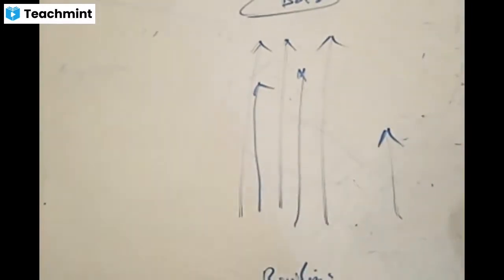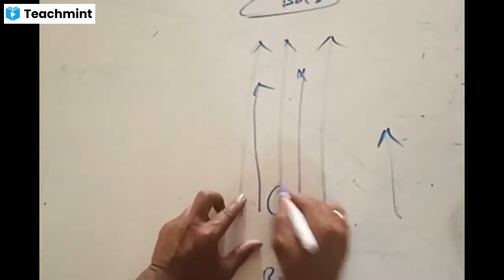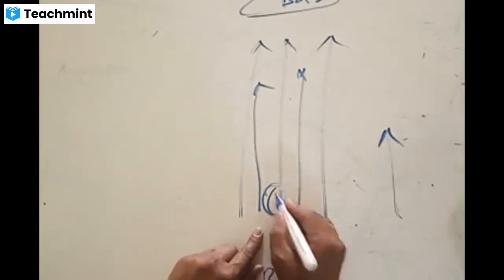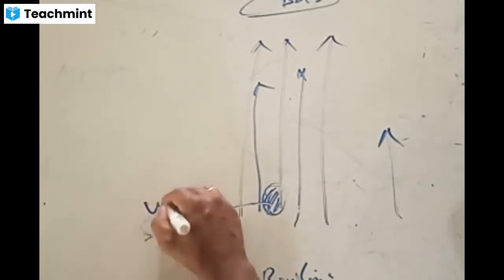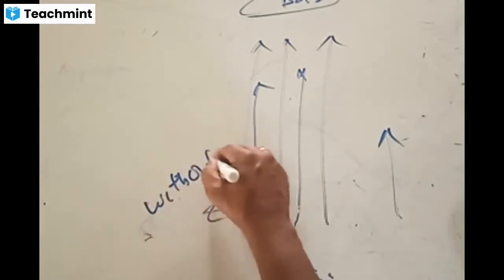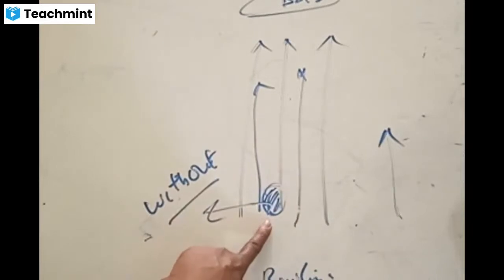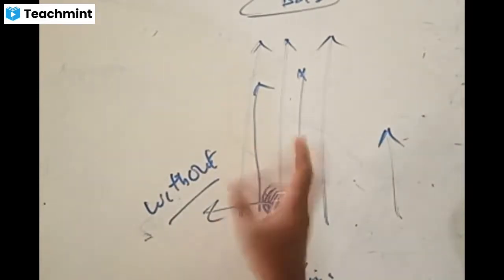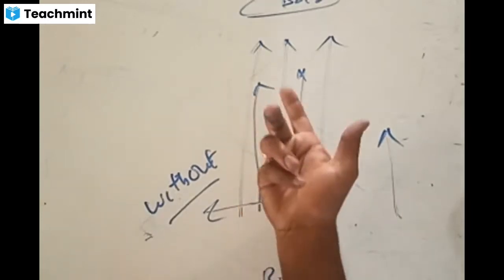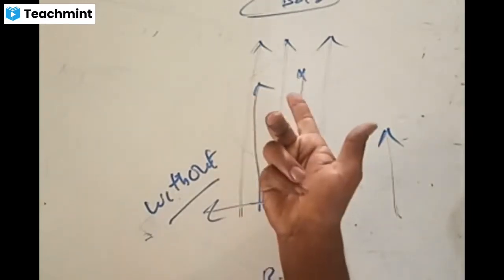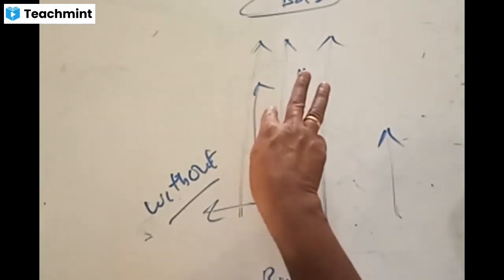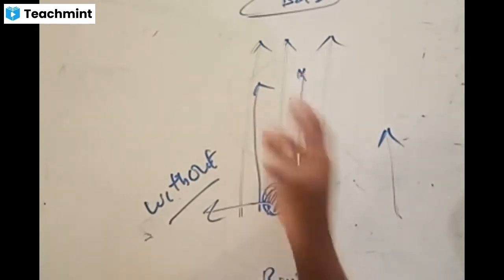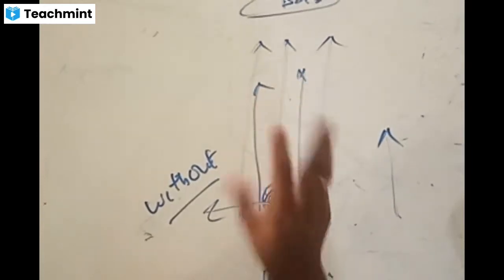Let us suppose first that the bowler is releasing the ball without any spin. What do you mean by spin? Rotating like this. When you release the ball, it will rotate: off spinner, leg spinner, right? This is off spin for a right-hander, and this is leg spin for a right-handed batsman. Accordingly, the ball is released.